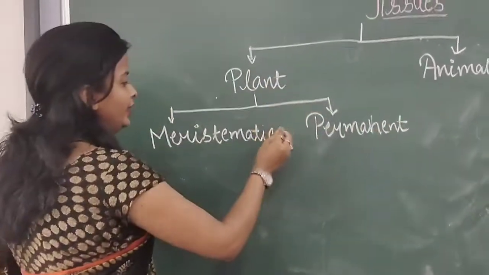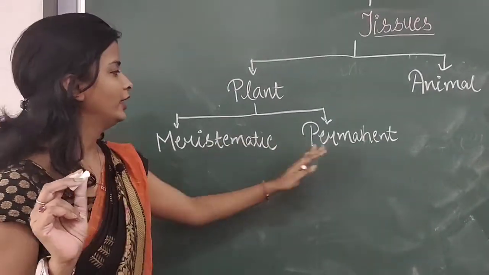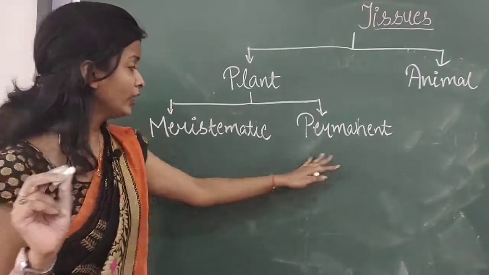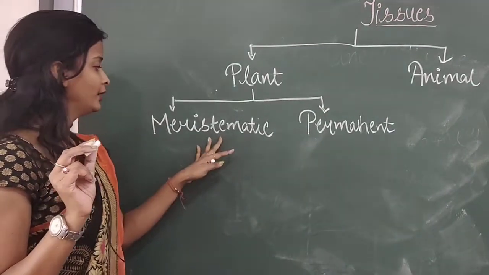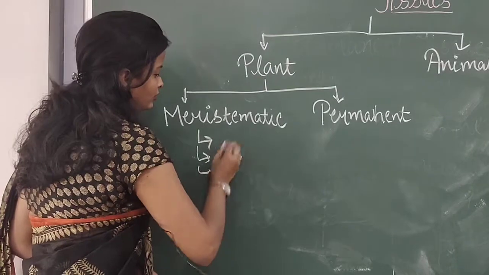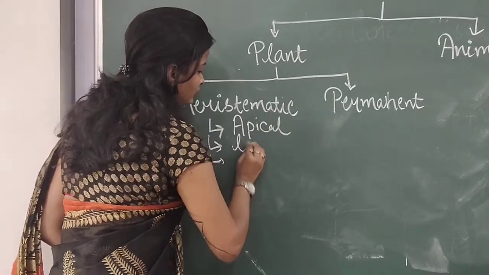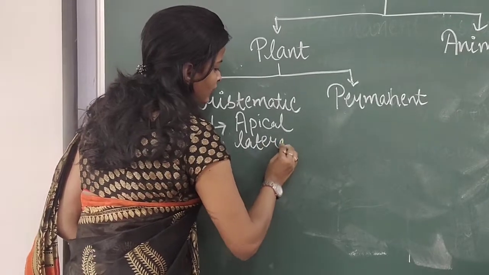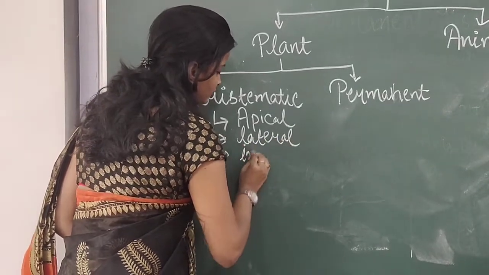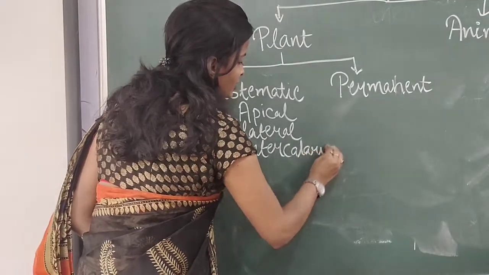I am not writing tissue again and again. So plant tissue: meristematic tissue and permanent tissue. Then meristematic tissue is of three types: apical, lateral, intercalary.